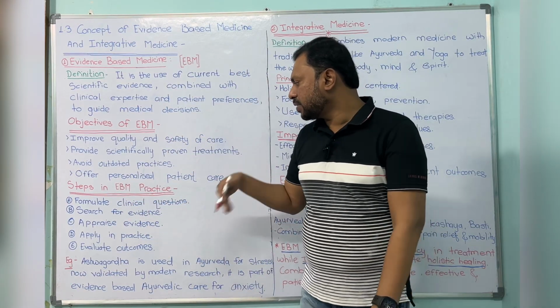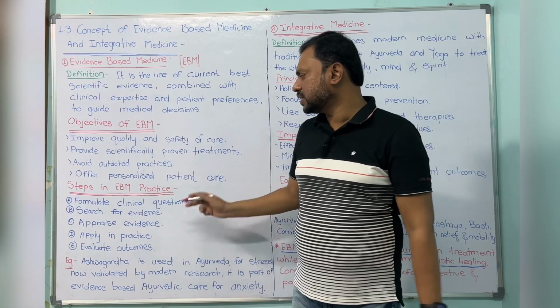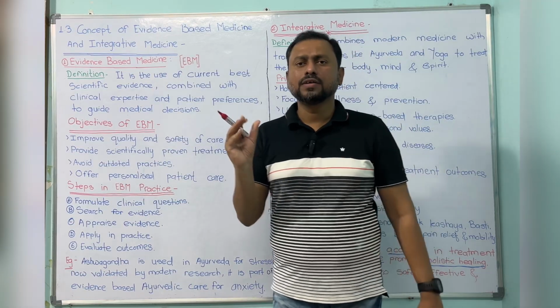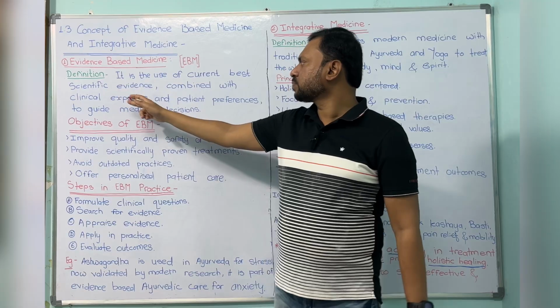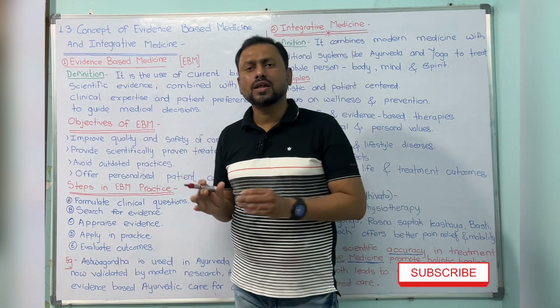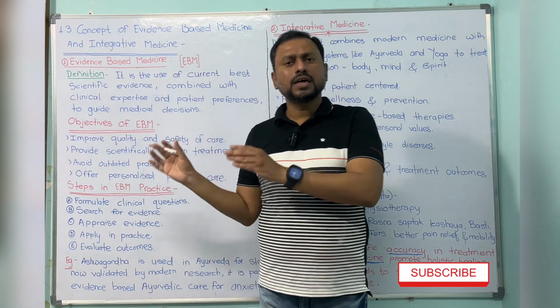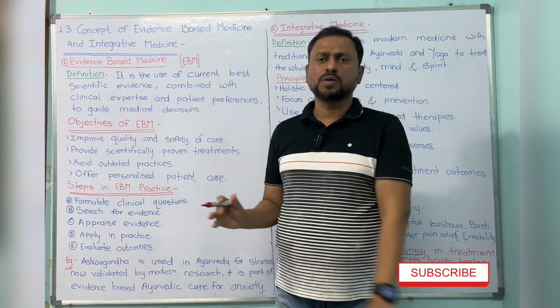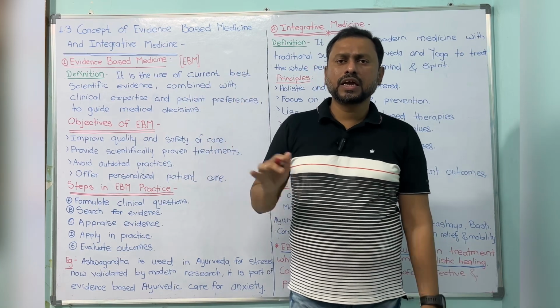The third step is to appraise the evidence. Appraising the evidence is nothing but evaluating, based on clinical expertise, whether the drug acts only in the research papers or actually acts in real life.